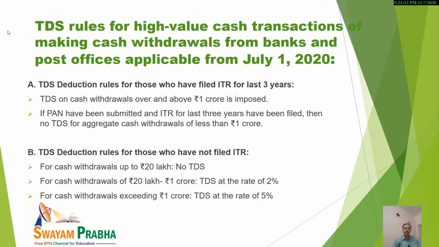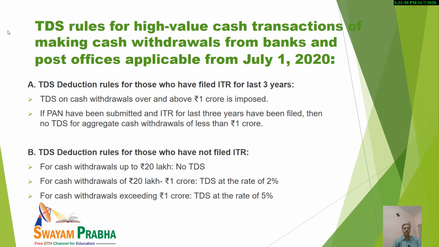TDS deduction rules for people who have filed ITR for the last 3 years: if a withdrawal of cash was over and above rupees 1 crore, then TDS is imposed. If PAN has been submitted and ITR for 3 years has been filed, then no TDS for aggregate cash withdrawals up to 1 crore.